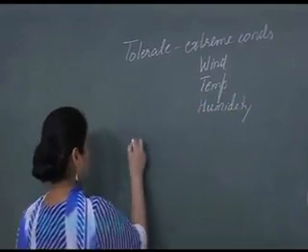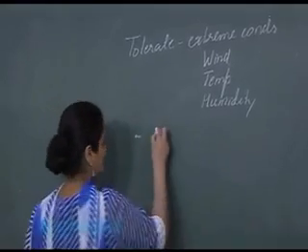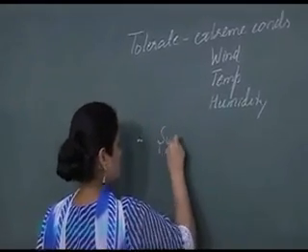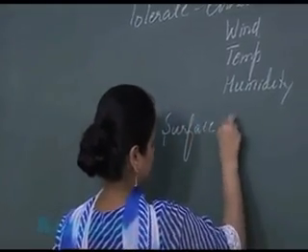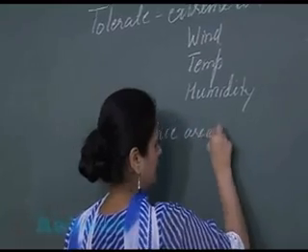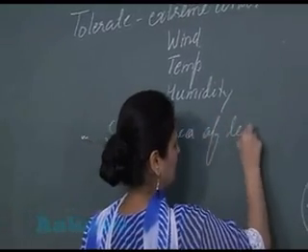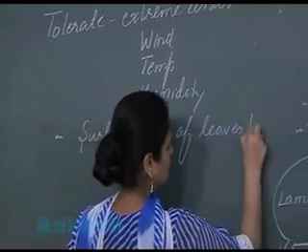Now, one such adaptation is that the surface area of the leaves is reduced.